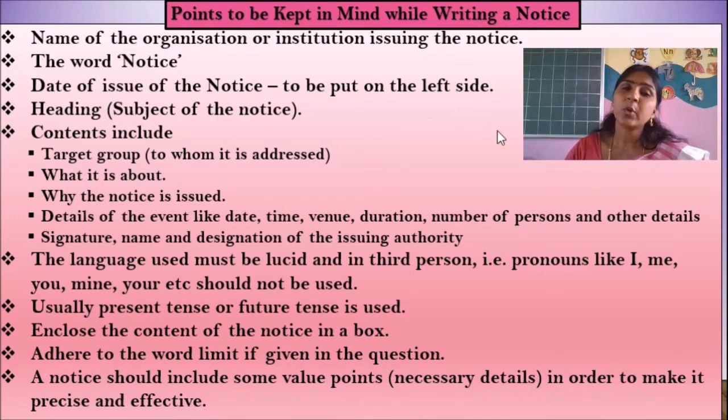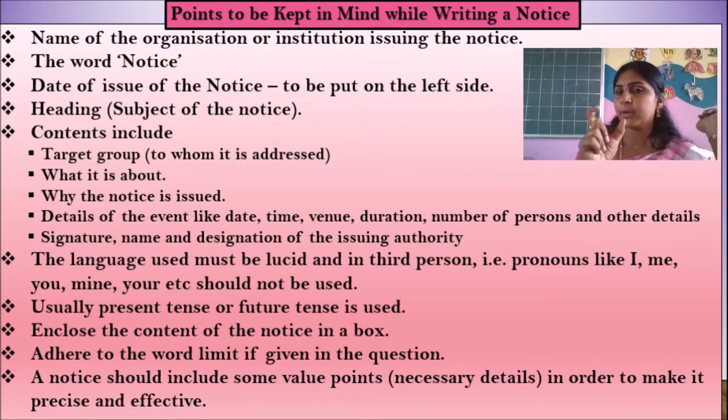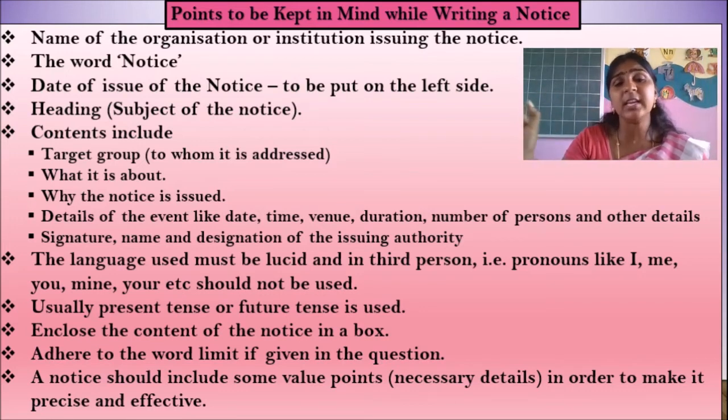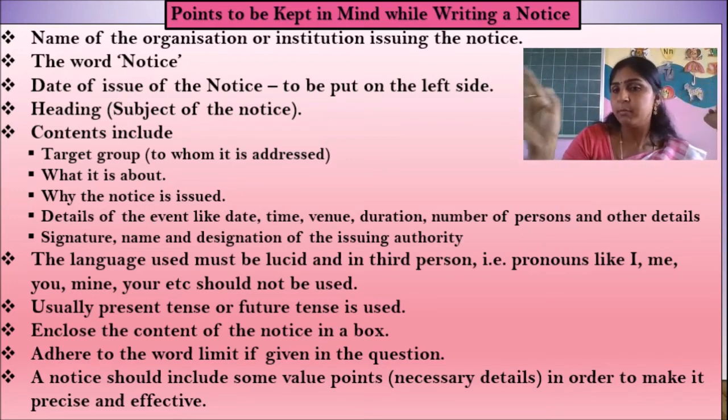When we start to write a notice, children, we must not add anything unnecessary, like what happened last year. No. What is the content? What is it that we want to express in the notice? Only that particular thing should be written, very short and sharp. Then only the notice will be effective. If it is 3 or 4 points, that is more than enough. It should be very clear. The points should be valuable and unnecessary points should be avoided. Okay.